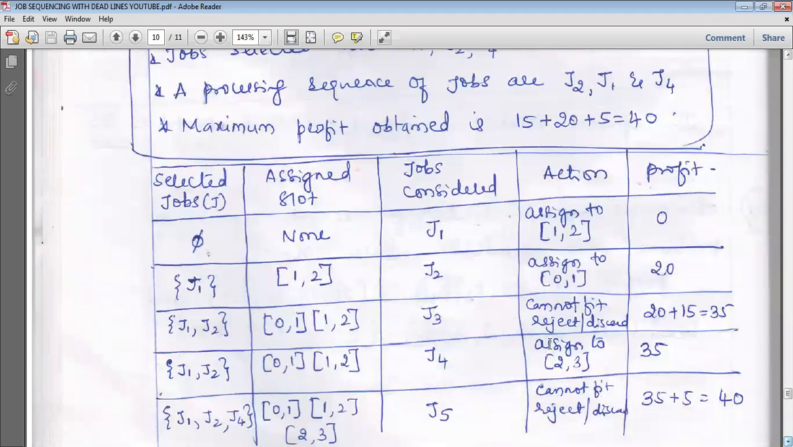Similarly, the maximum profit obtained, if these jobs are performed and the corresponding profits are added up, is 15 plus 20 plus 5, which is equal to 40 rupees.